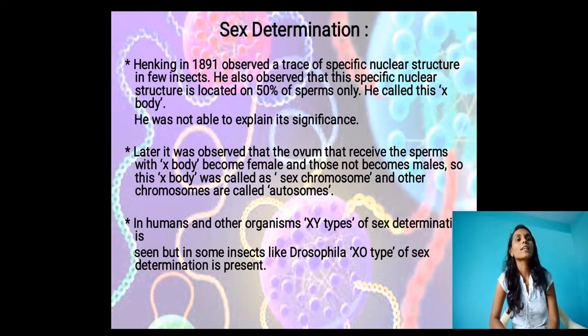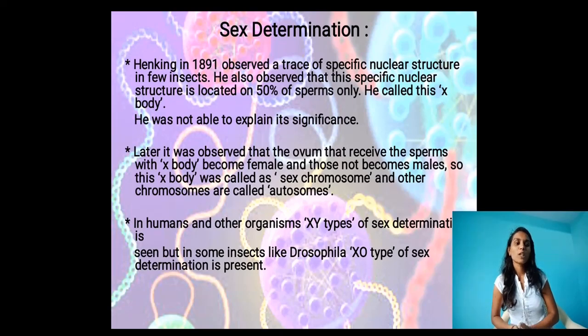He called this the X body. He observed that the specific nuclear structure is located on 50% of sperms only. He called it the X body, meaning sex body. He was not able to explain its significance. What is the significance behind the X body? He was not able to explain.